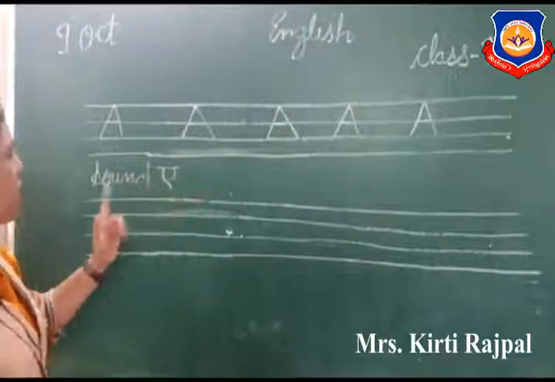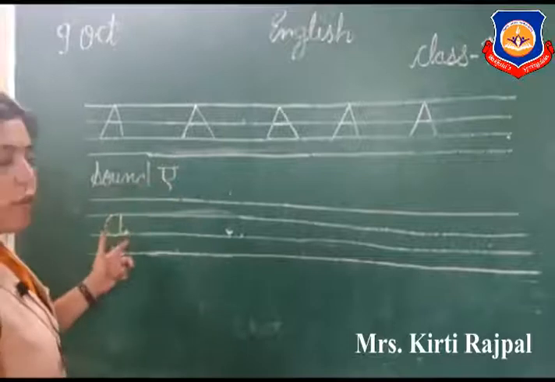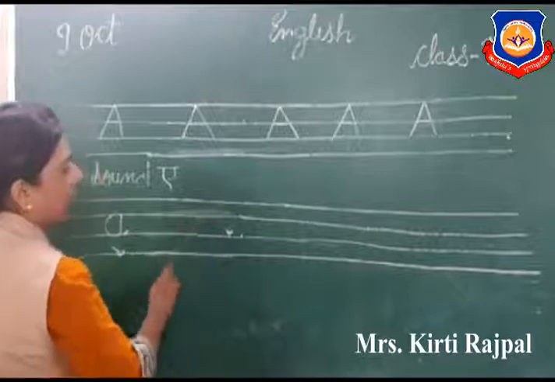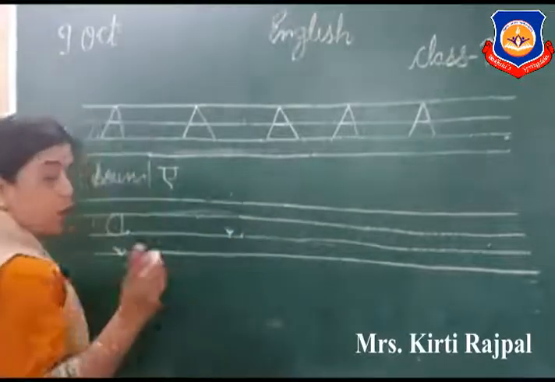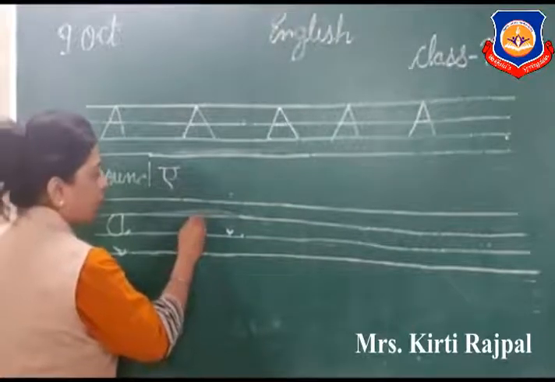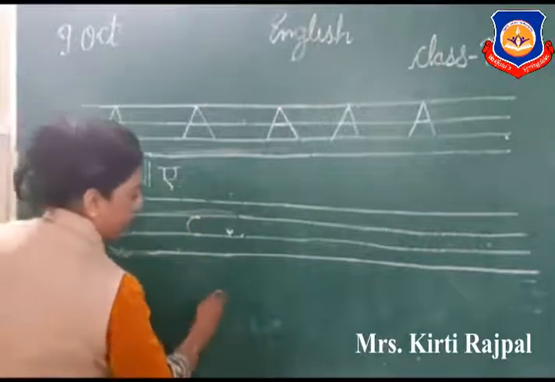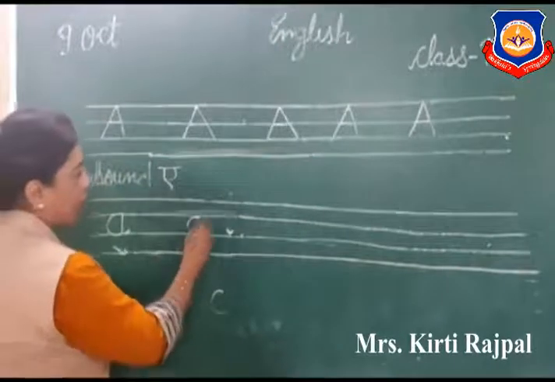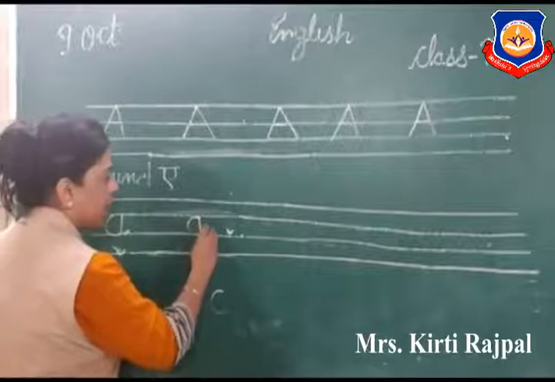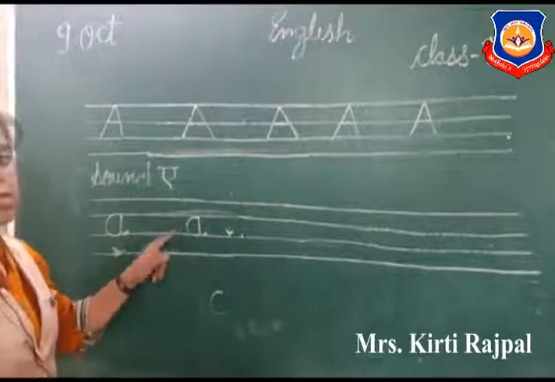Okay. Now kids, we write small a. What we write first? First we write capital letter. Now we write small letter. For small letter, mothers, please you put middle line like this. Okay? So how do we write, kids? From the middle line, you draw a curve like this. Okay, आपको C for cat बनाना है इस तरह, ठीक है? You draw C for cat, then go up, you draw straight line down and little curve. So this is your letter a. Okay, this is a small a. Remember it.